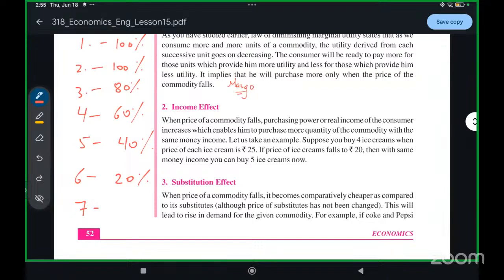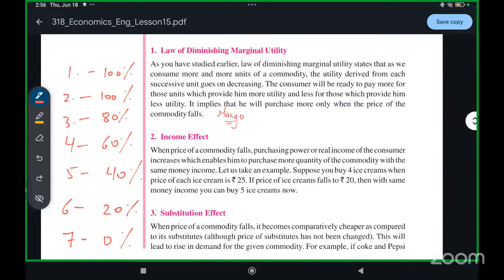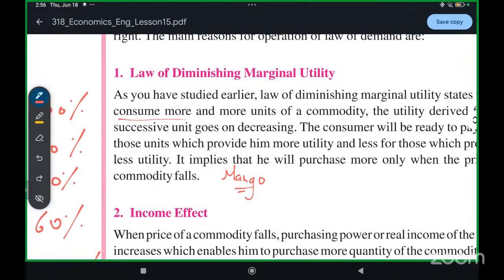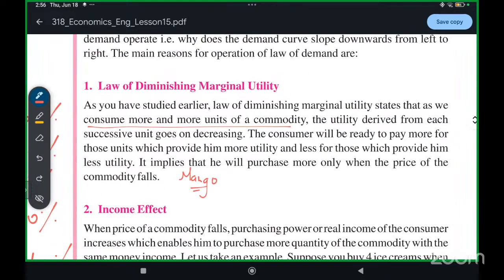Is it decreasing by 20% all the time, or is it just during the exam? No. This is just an example, but it is based on the concept that the more you consume something, the lesser satisfaction you will get in one day. In a period of time, the more units of a commodity you consume, the utility derived from each successive unit goes on decreasing.